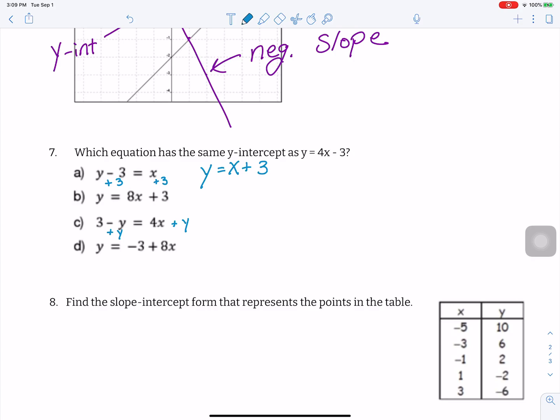And this one gets a little tricky, but just so you know, we're just introducing a little piece here. We'll do more with this later. So I have 3 equals 4x plus y, but I want y by itself. So I'm going to switch this around. These two don't add together. These are not like terms. So I'm just going to end up with 3 minus 4x equals y. And the last one's in the correct format that I want.